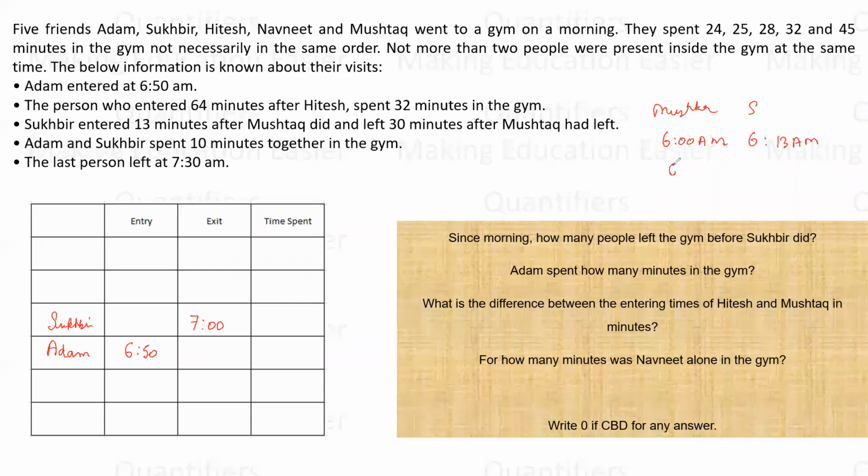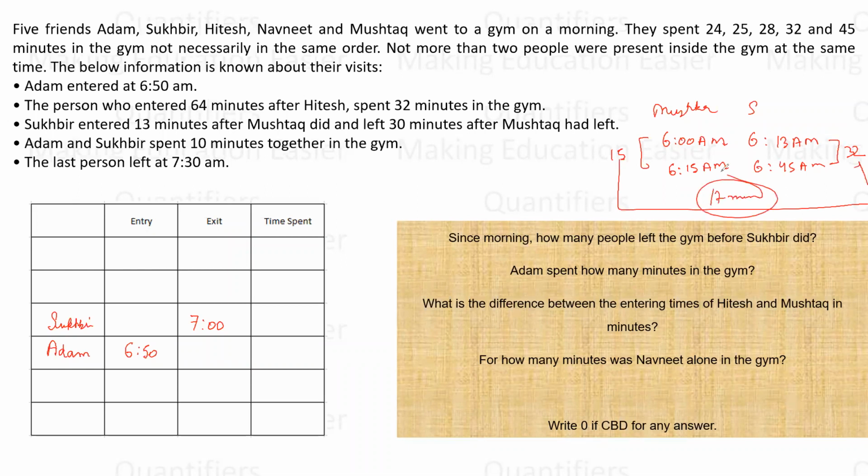So let us say Mushtaq left at 6:15, then he left at 6:45. So if Mushtaq's time spent is 15 minutes, his time spent would be 32 minutes, which means there is a gap of 17 minutes between the time spent by them. Since everything is relative, there must be a gap of 17 minutes.